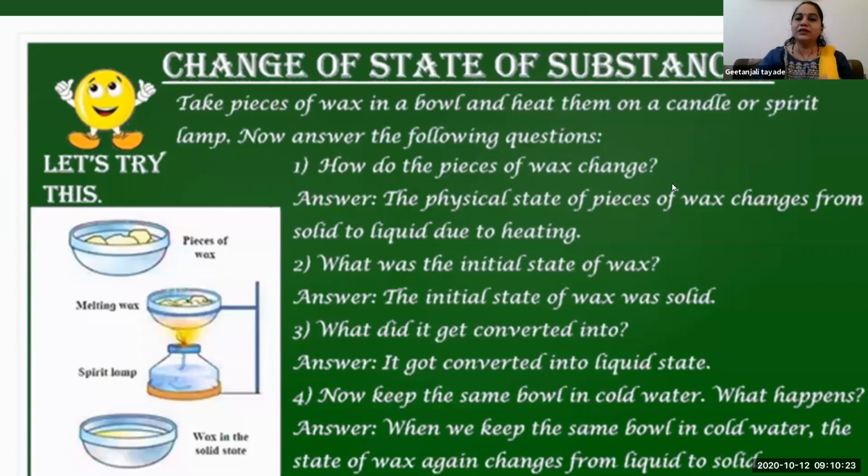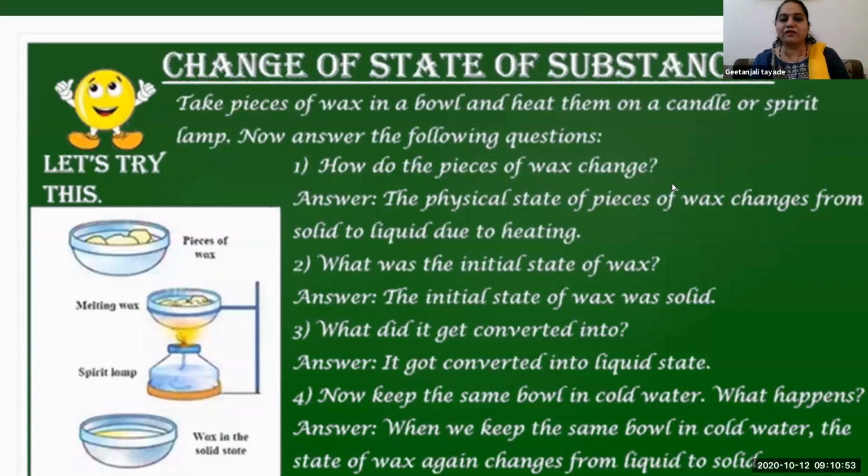Another example, other than water, milk, and ice cream, is a very common one: wax. Take a wax candle in a bowl and just heat it. After heating, that solid candle gets converted into a liquid, and once you cool that liquid wax down, that means if you keep it in cool water or even in a fridge, then that liquid wax again turns into what? Solid wax.